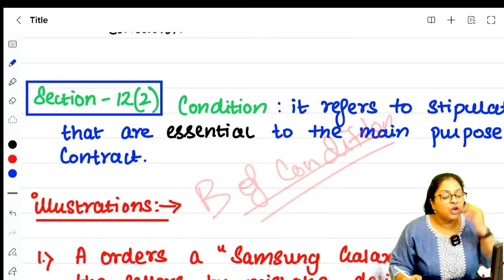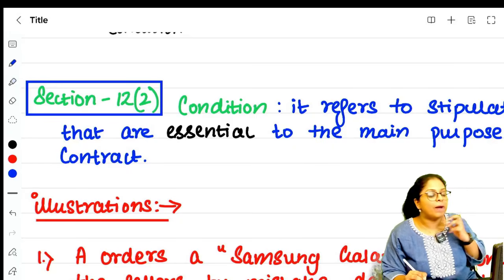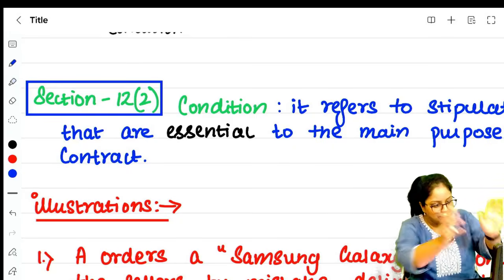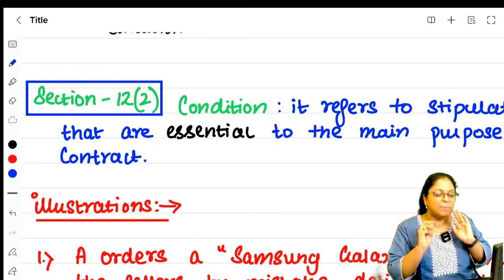Is that clear? You go and buy a fridge from Satya. You open the fridge. You keep the milk packets because you want to preserve the milk packet.